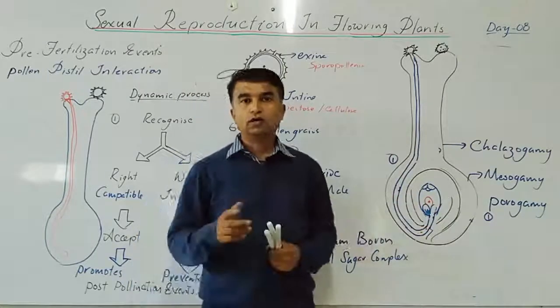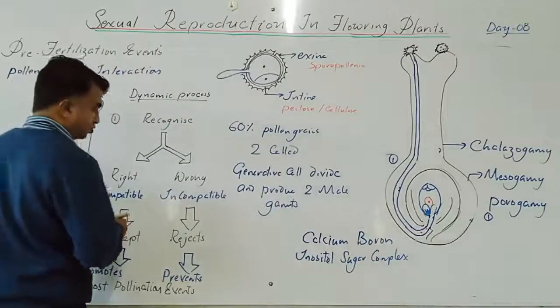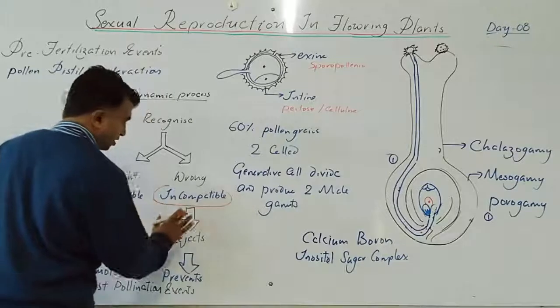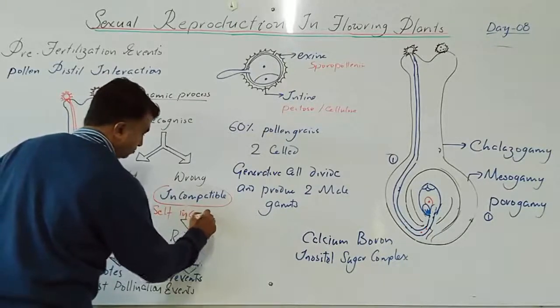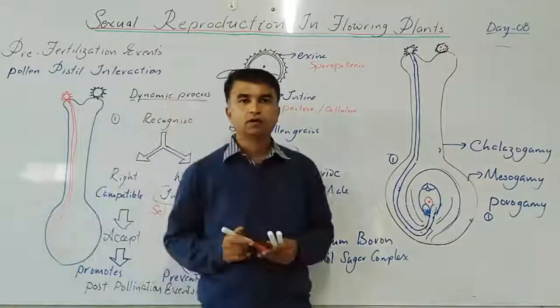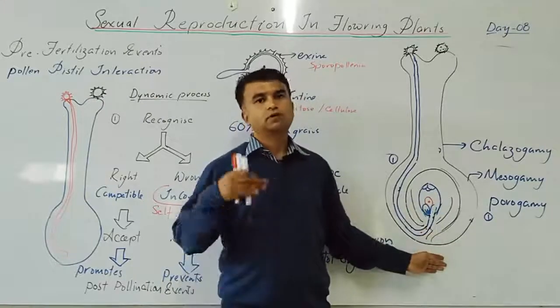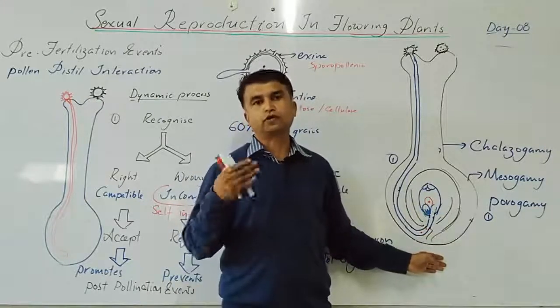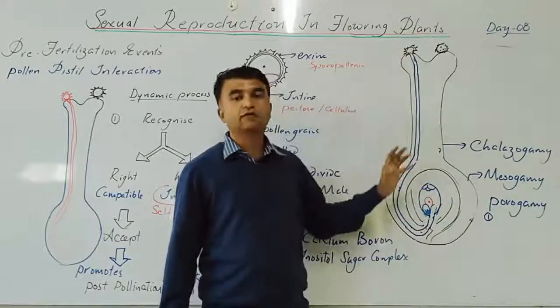Now here two terms are there: compatible and incompatible, and self-incompatible. Self-incompatible, for example mango, potato, tomato. Clear? So, pollen grain of another variety, carpel of another variety.